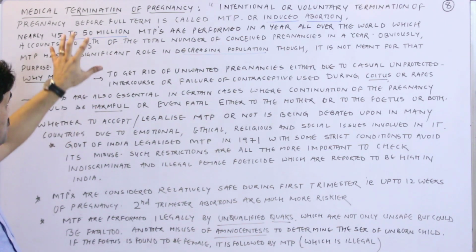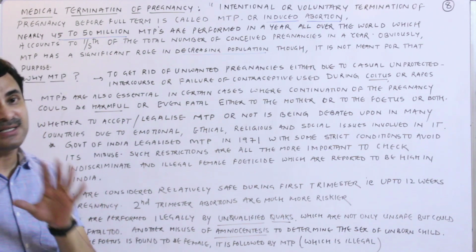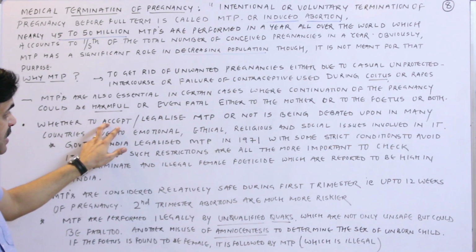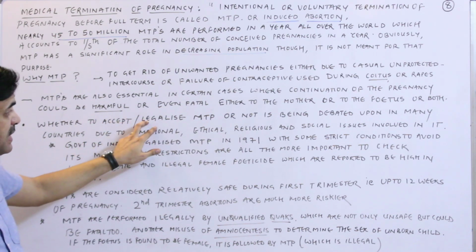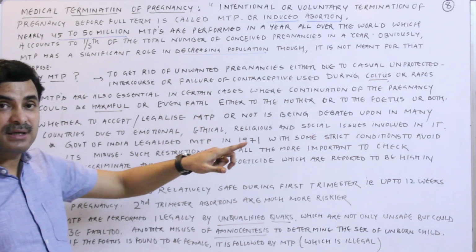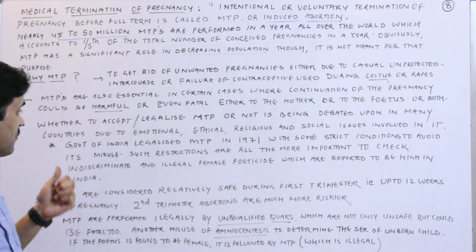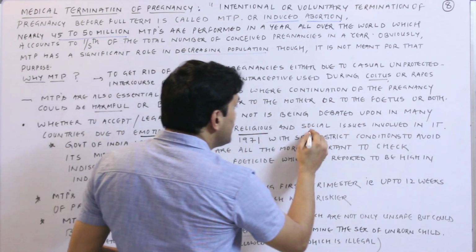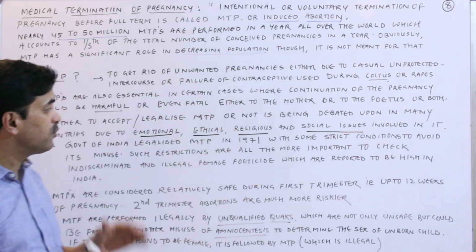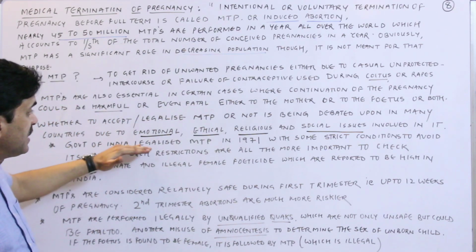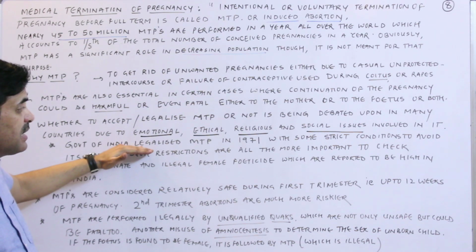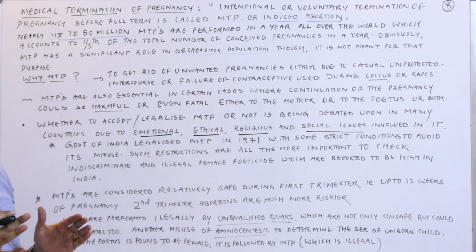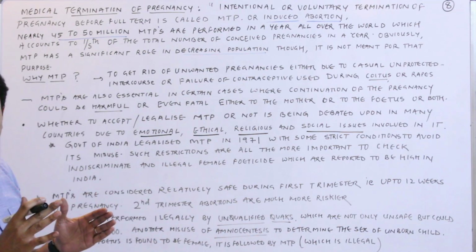Now MTP is not legalized in all countries. It is legalized definitely in India, but whether to accept or legalize MTP is a matter of debate in many countries. Why? Because this issue is associated with emotional, ethical, religious and social issues. So the Government of India legalized MTP in the year 1971 with some strict conditions to avoid its misuse, because nowadays it is misused, right?